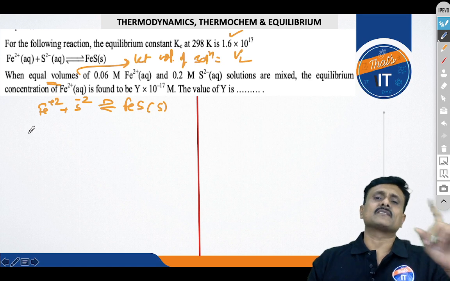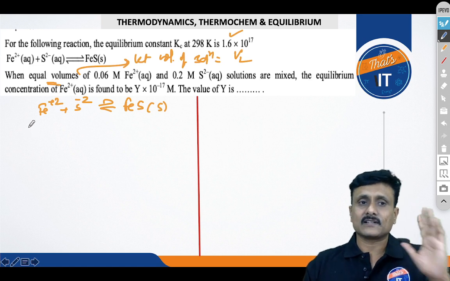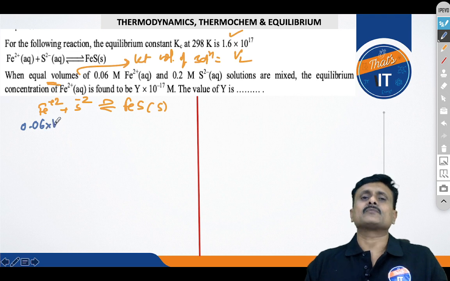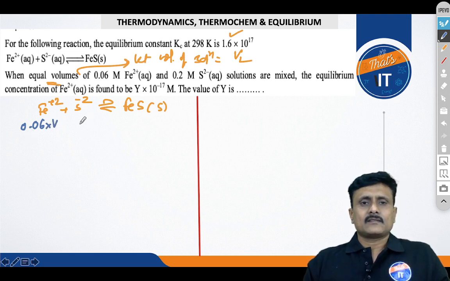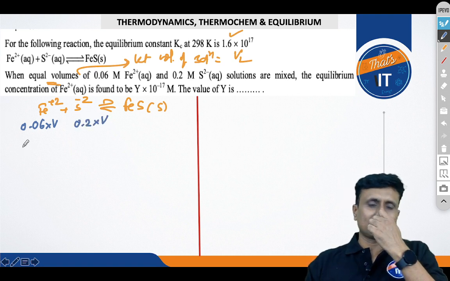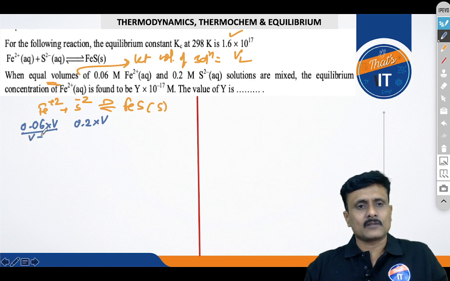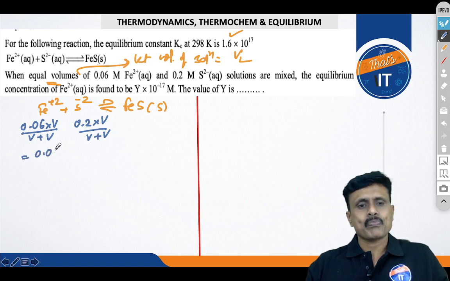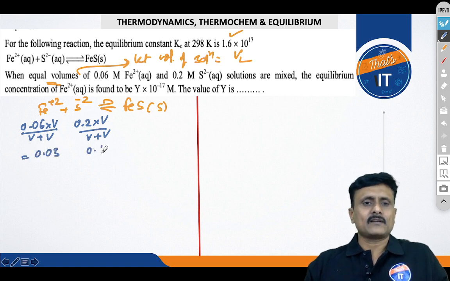If you want to find out the resultant concentration, you have to find out the resultant moles. So 0.06 into V, that is molarity into volume, will give you moles, right? Similarly, this is 0.2 into V. So I got the number of moles. Now when I divide this by the total volume, which is V plus V, I get the concentrations of these two as 0.03 and 0.1.